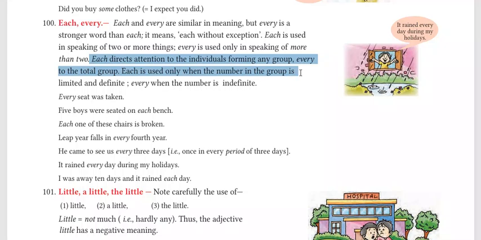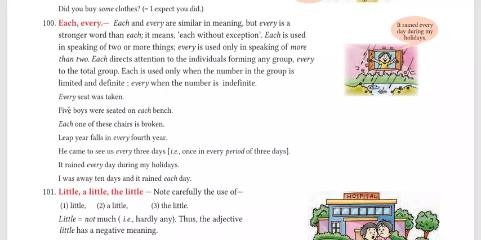Each is used only when the number in the group is limited and defined. Every is used when the number is indefinite. So we use each with a small number, and when you don't know the exact number, you have to use every. Every seat was taken. It means unlimited or undefined seats.